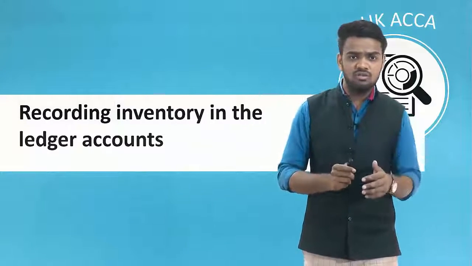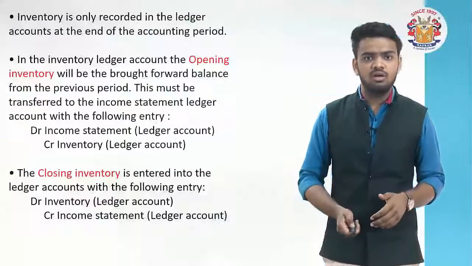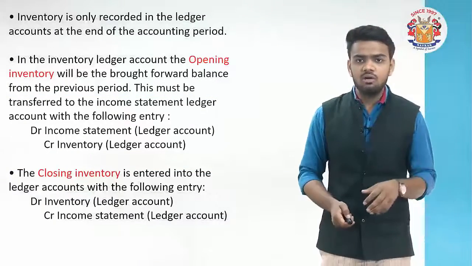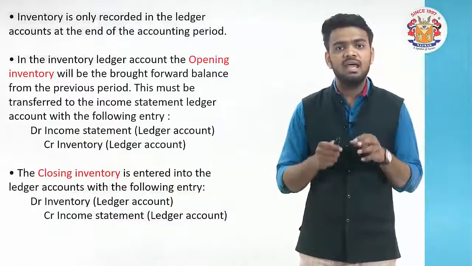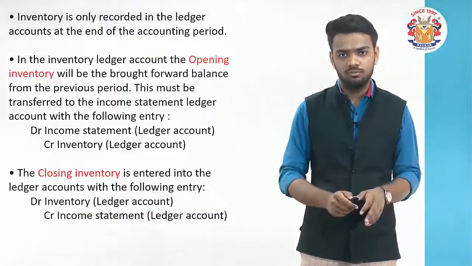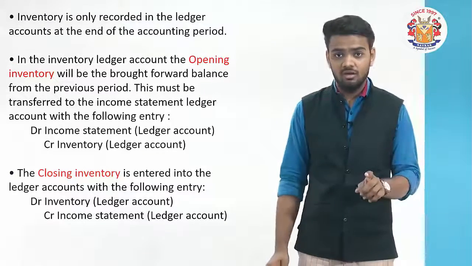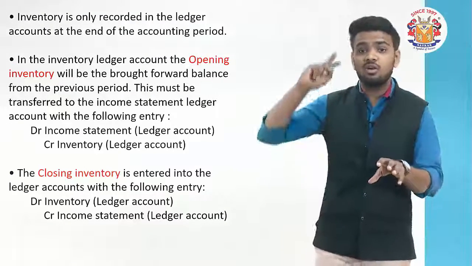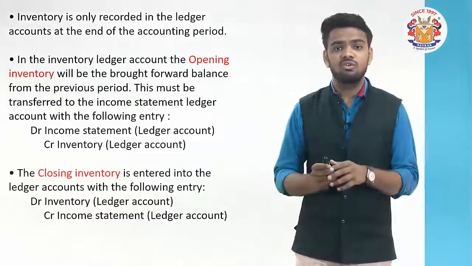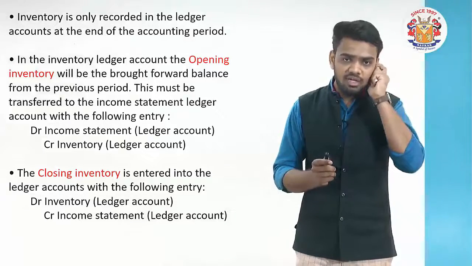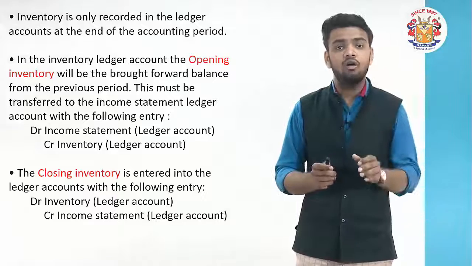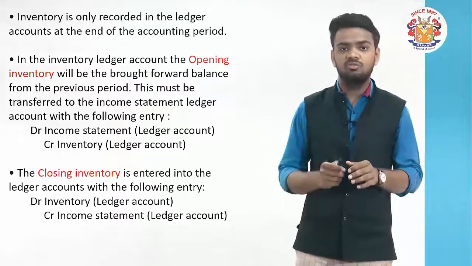How to record this? See friends, over here you can understand the recording of these inventories will be done by the debit credit rule also. But here, regarding the closing rule of the accounts, you would have understood, please remember that we took the understanding of balancing of the accounts.